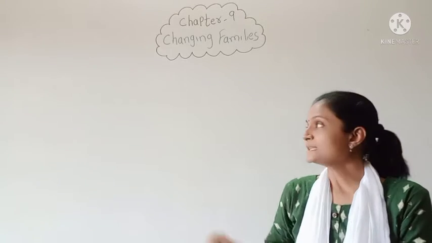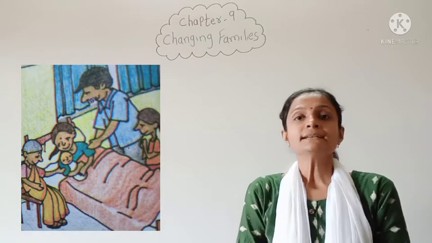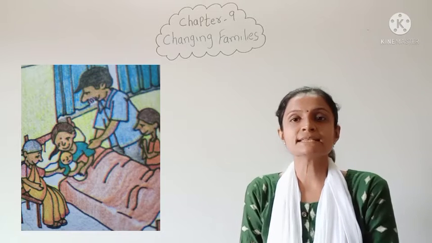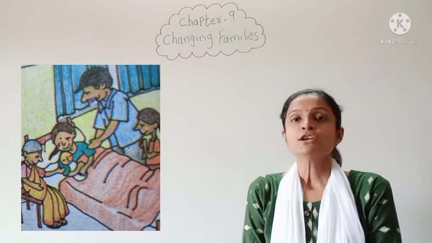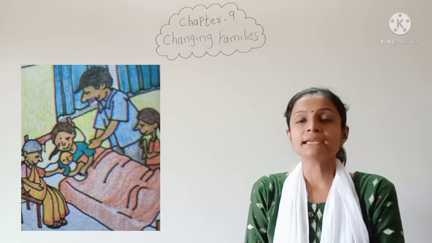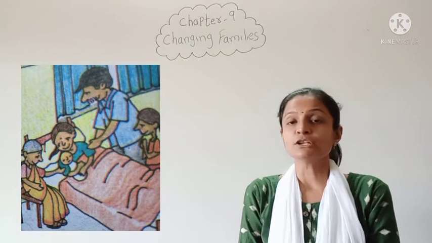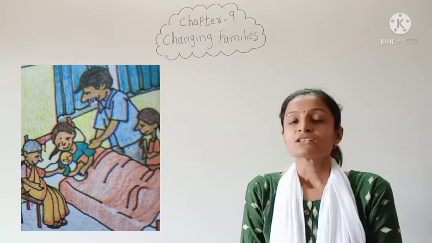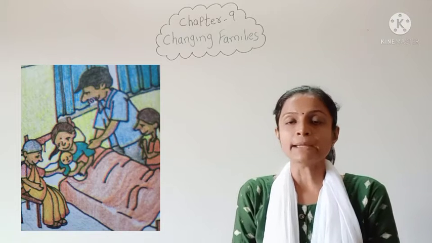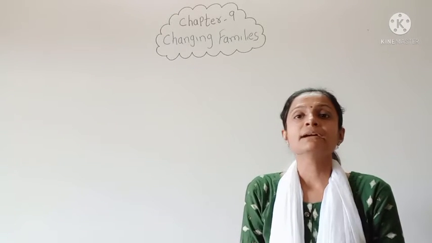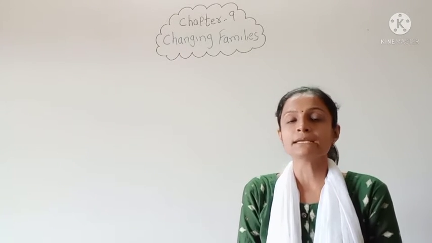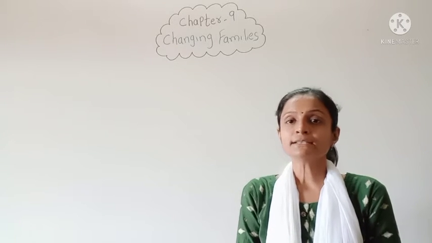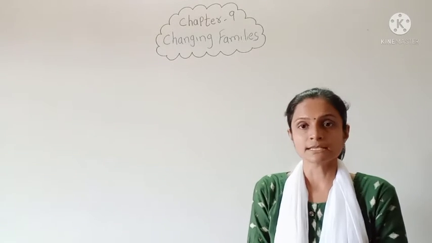So you can see in this picture that she has a new little sister in her family, so she is very excited because a new member has come into her family. So before this new member came, there were 5 persons in her family: her mother, father, grandfather, grandmother and Kiran herself.